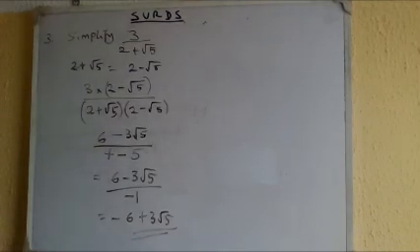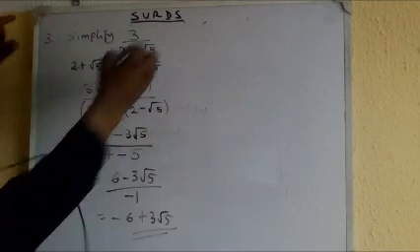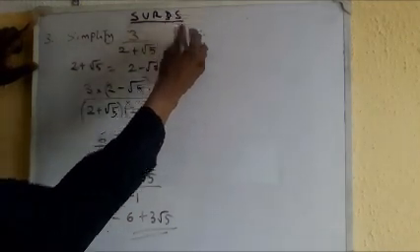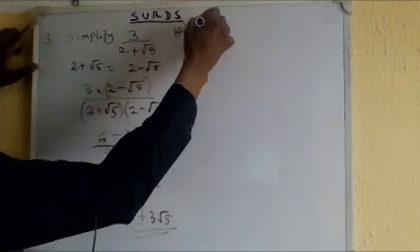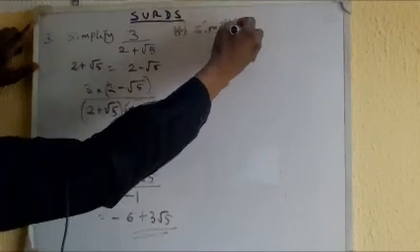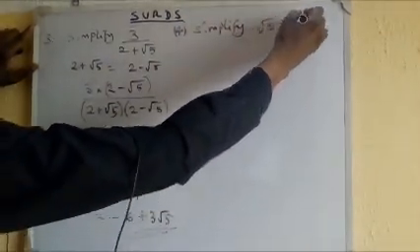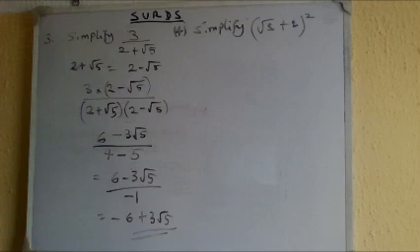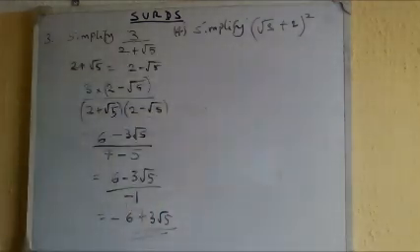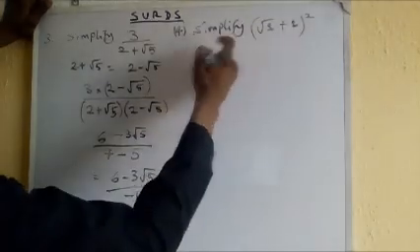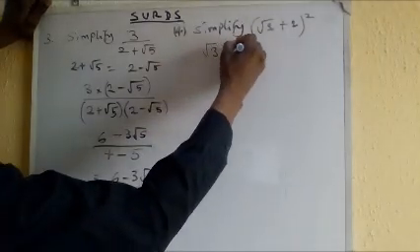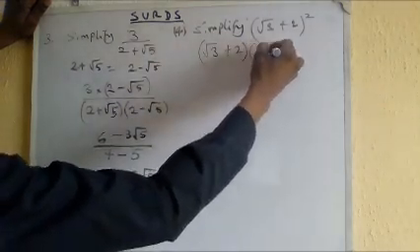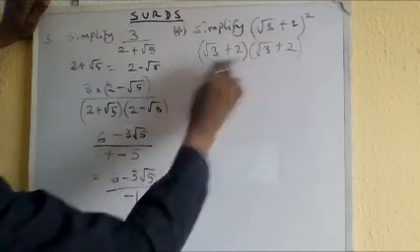All right. So we still go ahead. I have another one I want us to work together. Number 4. They say simplify root 3 plus 2, all squared. So we can also apply the rule of expansion to expand this. You can write it down as root 3 plus 2 times root 3 plus 2.